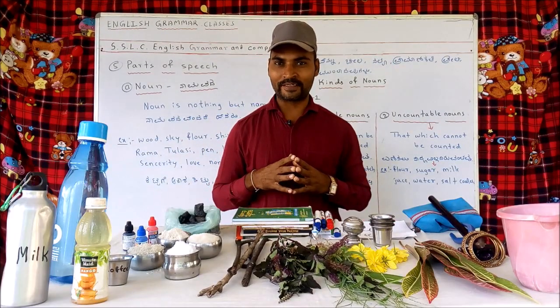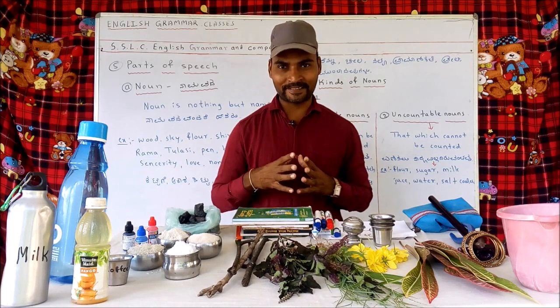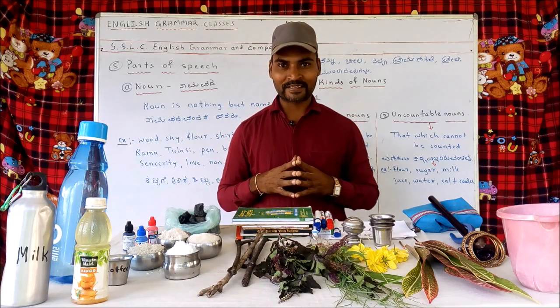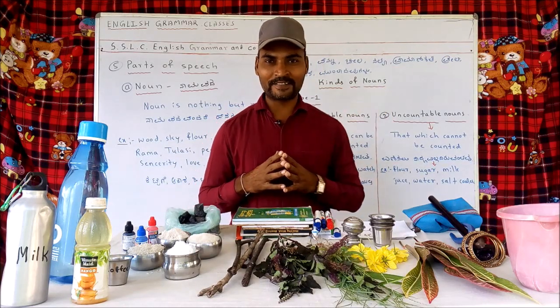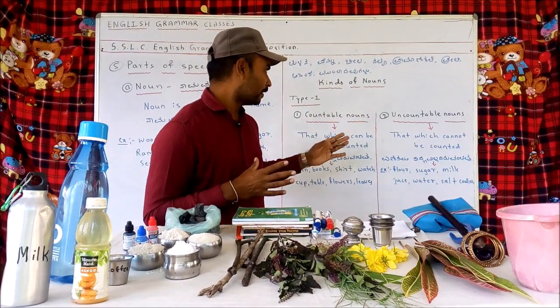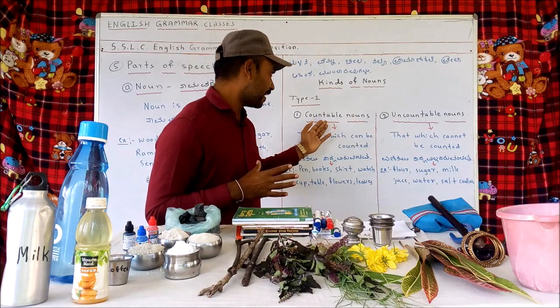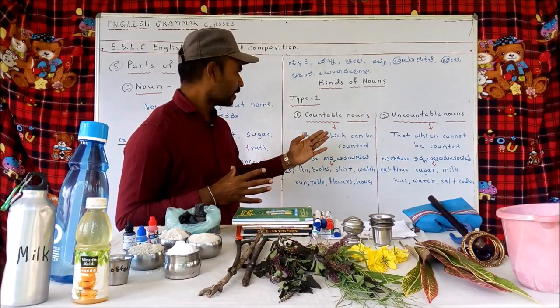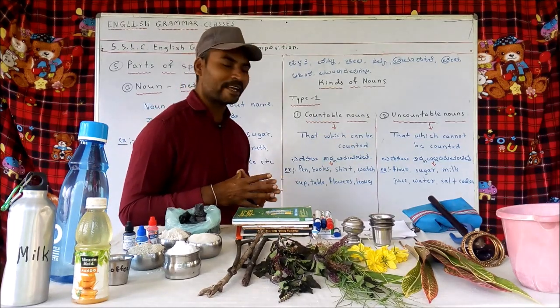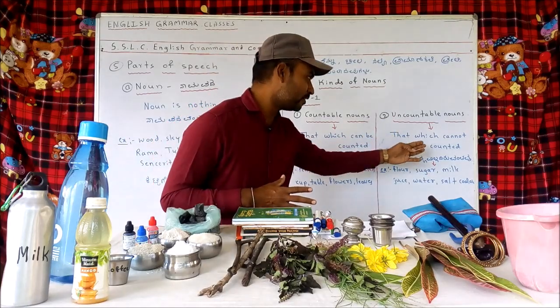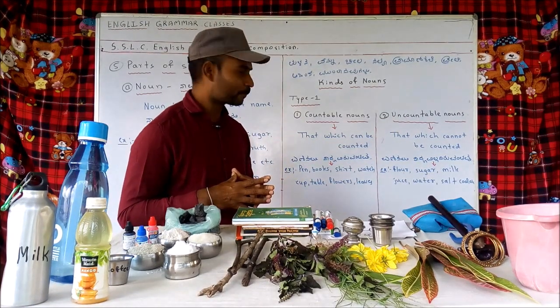My dear students, noun has its types or kinds. In the kinds of noun, there are two types. Let us look at the first type of kinds of nouns. Nouns are divided as countable nouns and uncountable nouns. Countable nouns means that which can be counted. Uncountable nouns means that which cannot be counted.